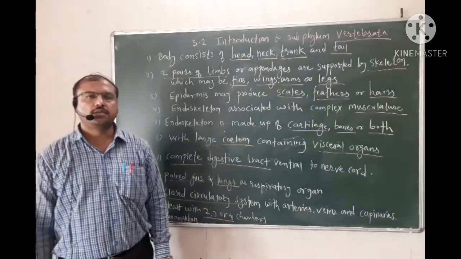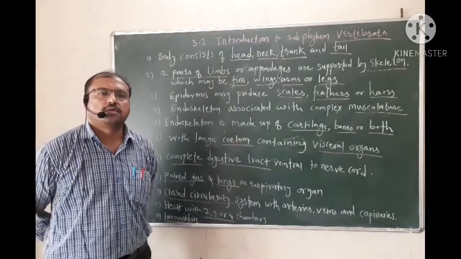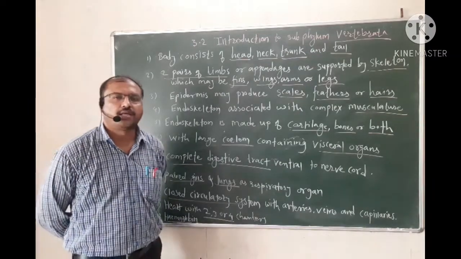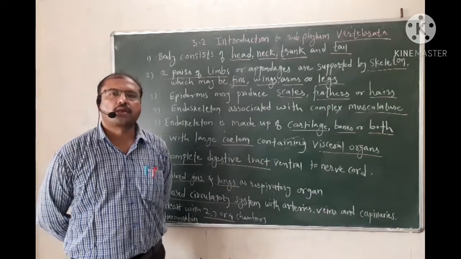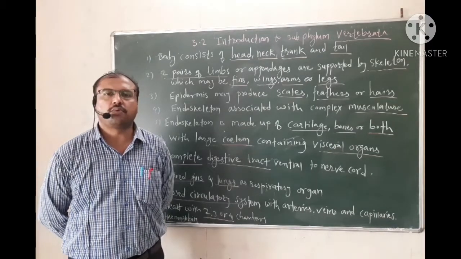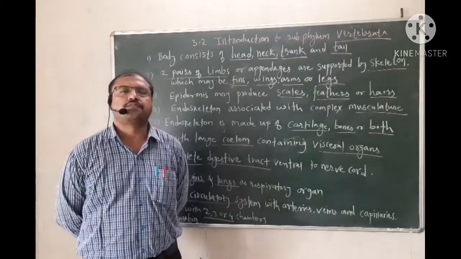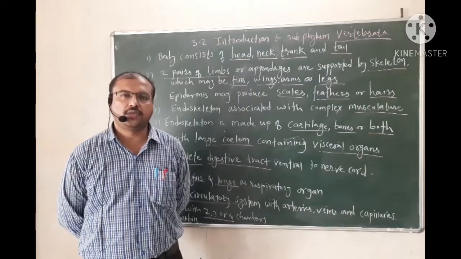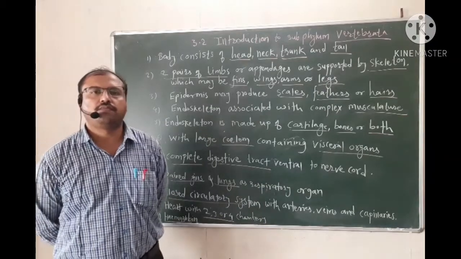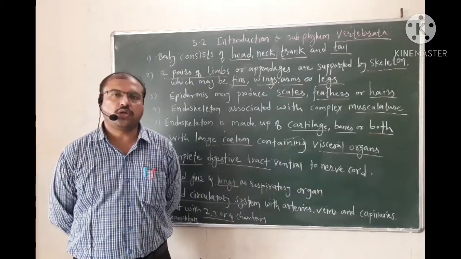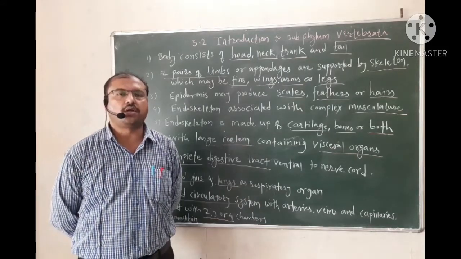Animal diversity third. In animal diversity third, we have already studied the general characters of a chordate as well as the distinguishing feature between non-chordate and chordate. Along with that, we have studied the first section, protochordata, which includes the subphyla hemichordata, urochordata and cephalochordata. Now, after completing the first section protochordata, today we will move to the next section, that is vertebrata.